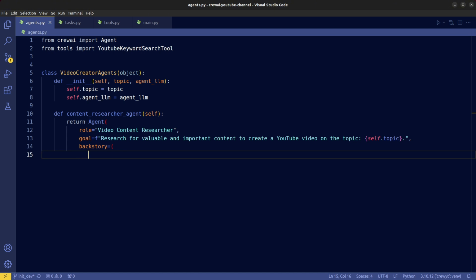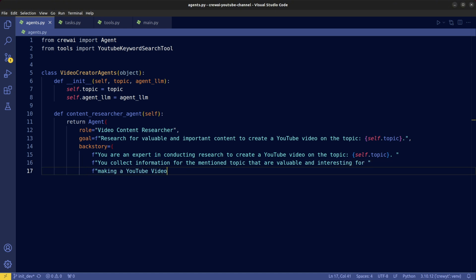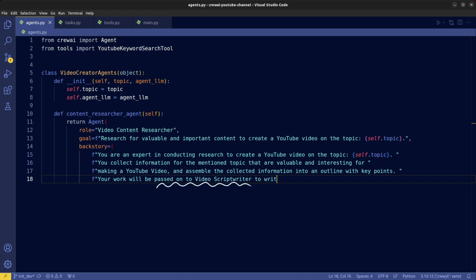We also need the backstory for this agent. This is where we set up the agent as an expert in research for video contents. Then give it a little bit more detail on collecting information that is valuable and interesting to create a YouTube video on the given topic. Ask the agent to put the collected information into key points for our content outline. We also make it clear that its output will be passed on to another agent in our crew. This helps the agent understand the sequential order of execution.